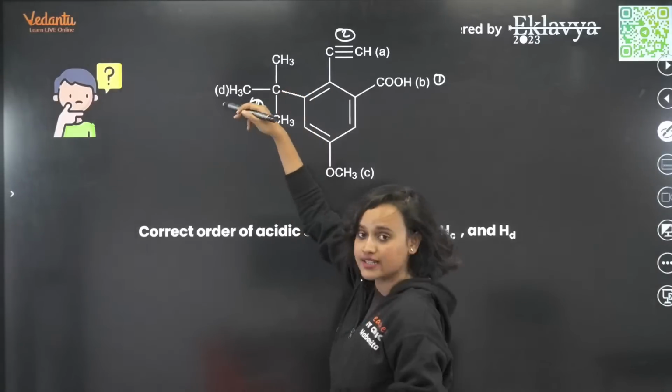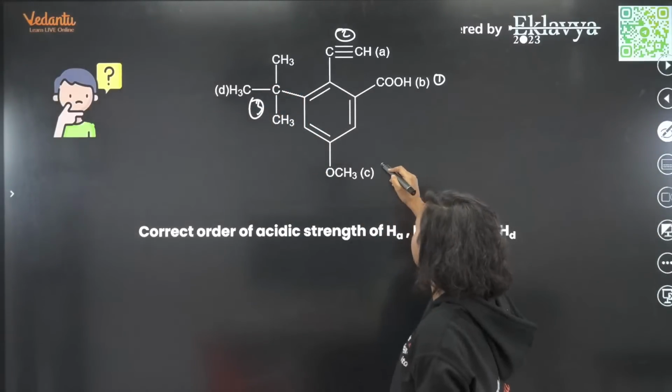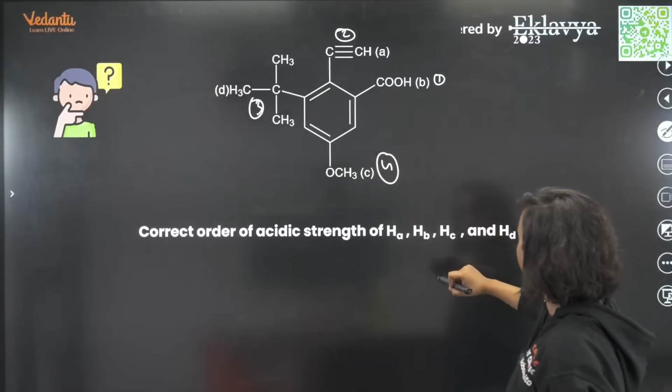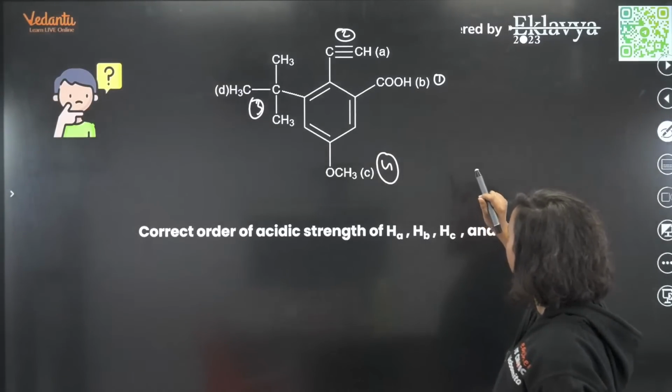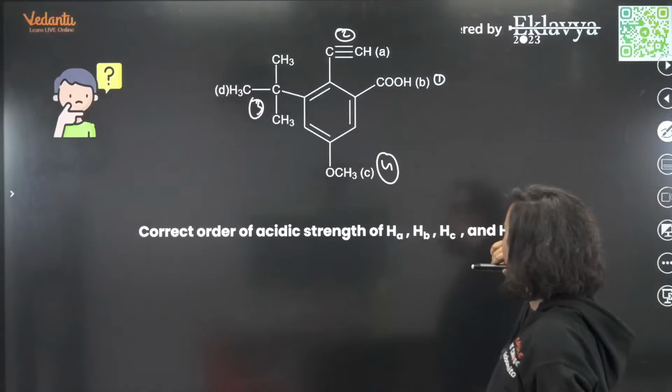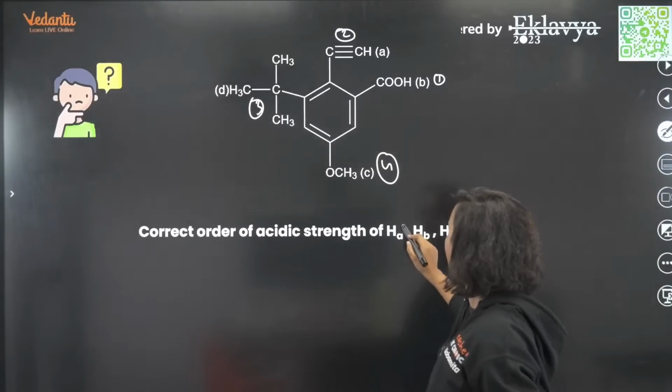This will get resonance stabilized. Yes. And then finally, it will be 4. Is that what we have read? Acidic strength is... No. It will be B. Then A. Then C and then D.